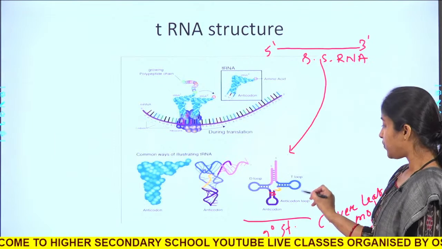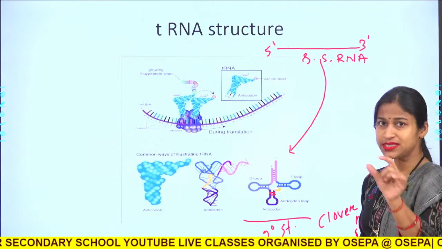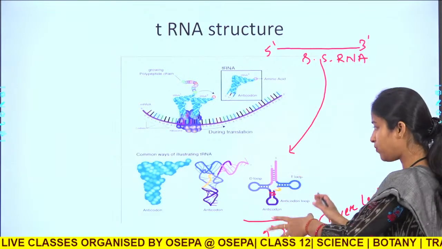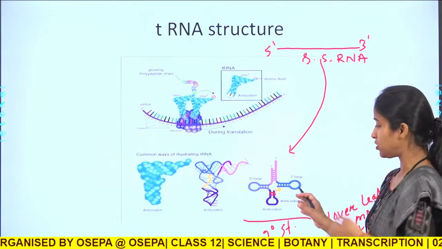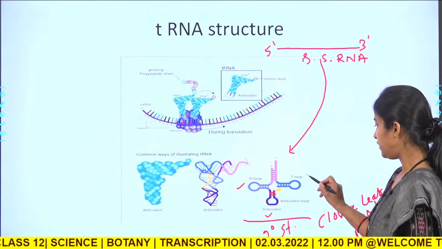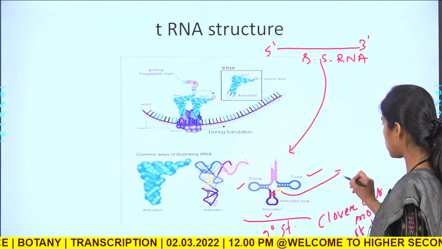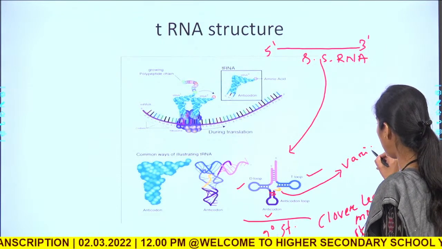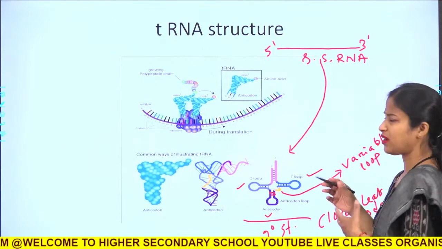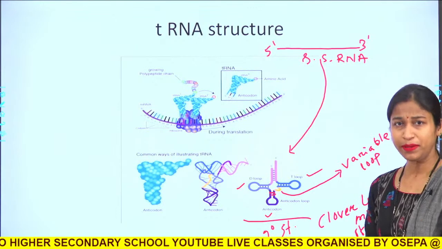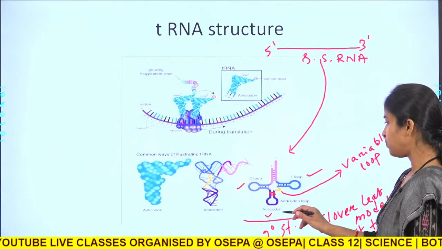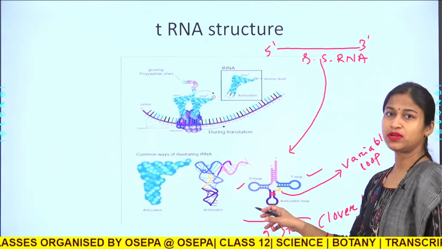Then 3 loops are there, that means certain single stranded regions present within this clover leaf model, the secondary structure of tRNA. These are called the D loop, anticodon loop, T loop, and this loop is called the variable loop, which is not present in all the tRNAs. Somewhere it is present, somewhere it would not be present. Anyways, these 3 loops are important: one is the T loop, another is the anticodon loop, another is the D loop.